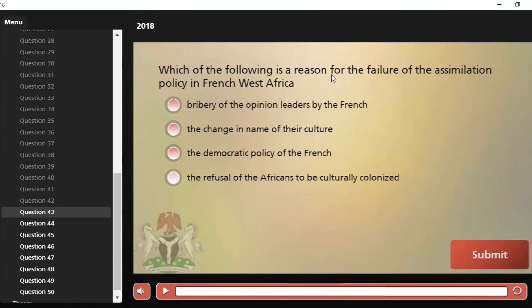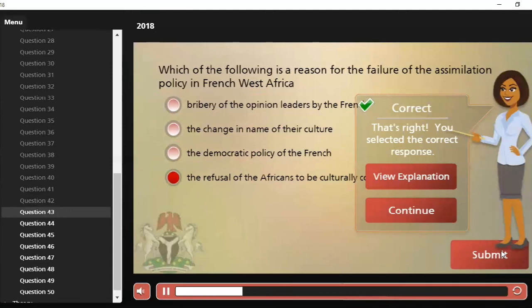Okay, to our question, which of the following is a reason for the failure of the assimilation policy in French West Africa? A, bribery of the opinion leaders by the French. B, the change in name of their culture. C, the democratic policy of the French. And D, the refusal of the Africans to be culturally colonized. And which is our answer, correct answer, option D. Like I said in the last question, they refused to be assimilated, and therefore the principle of association was brought about.